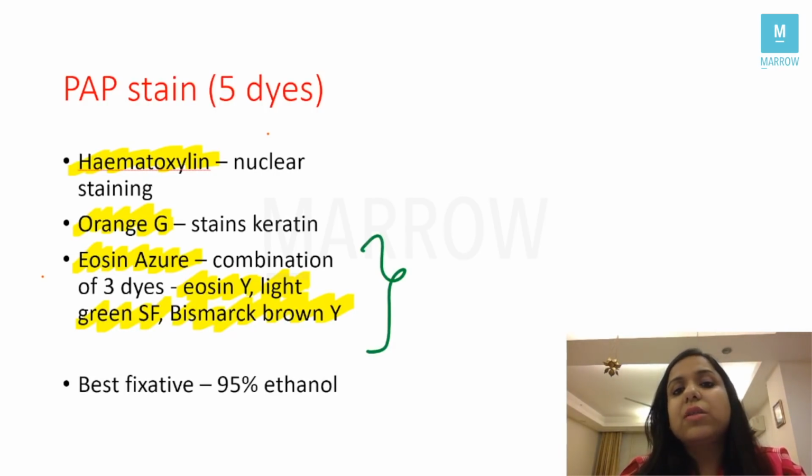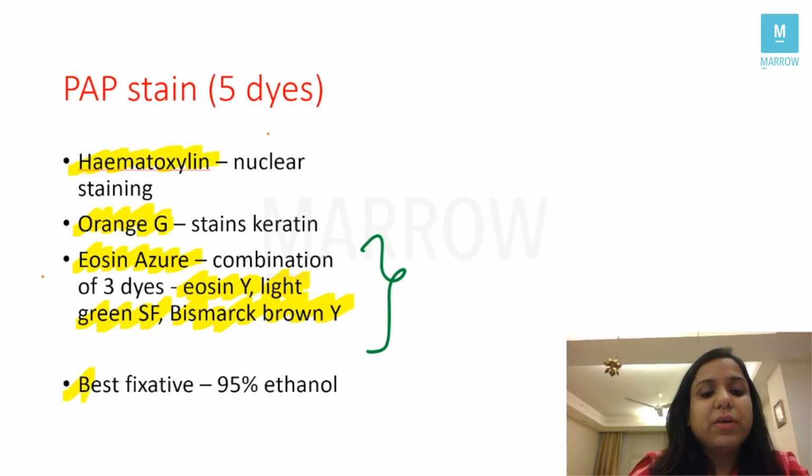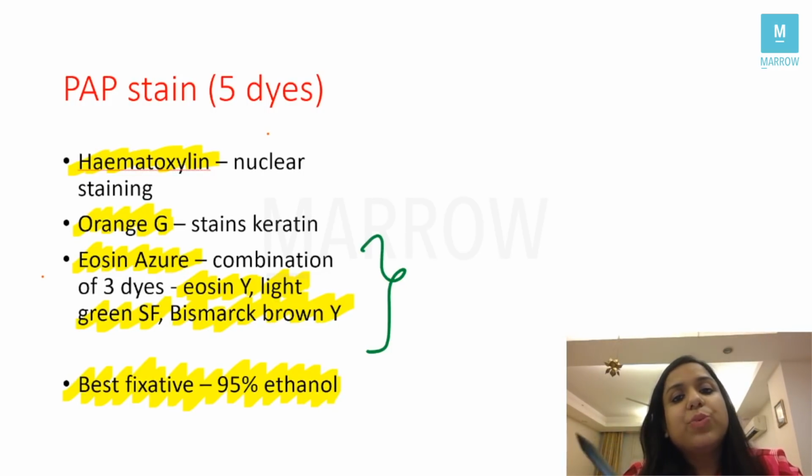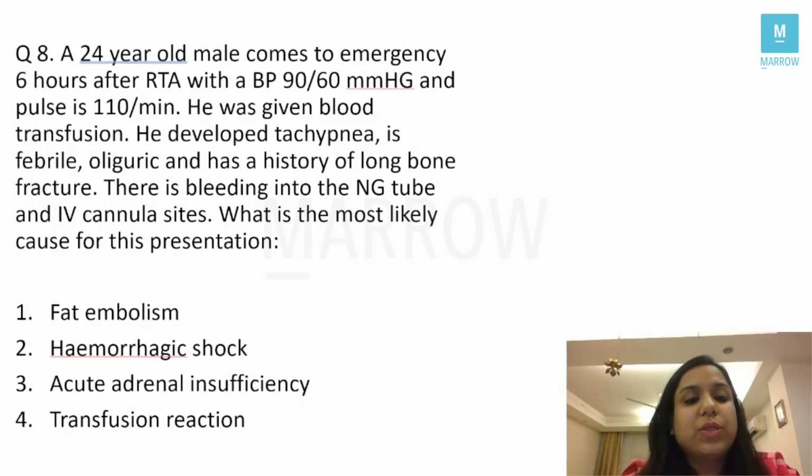So the answer in this question is eosin B. Why? Because eosin B is not a component, eosin Y is a component. Another future question which can be there is that the best fixative for a pap smear is 95% ethanol, right? So remember these components of a pap stain which were asked this year because they can be asked in the future AIIMS exam, correct? Let's move to the next question.